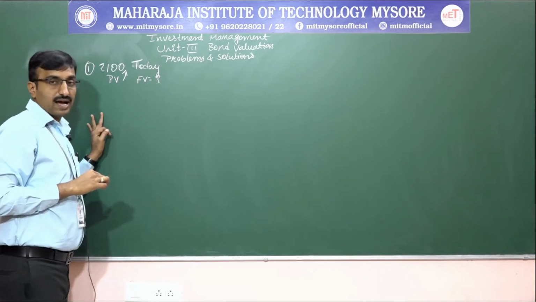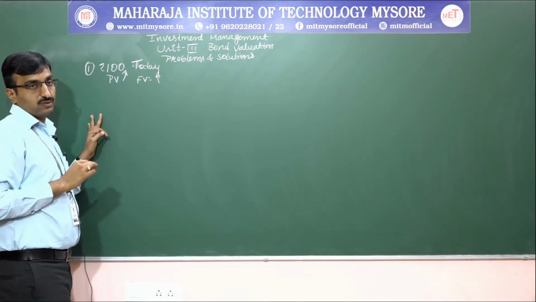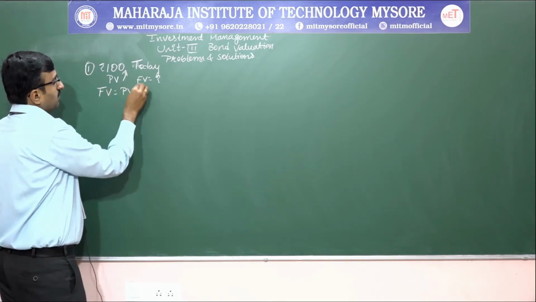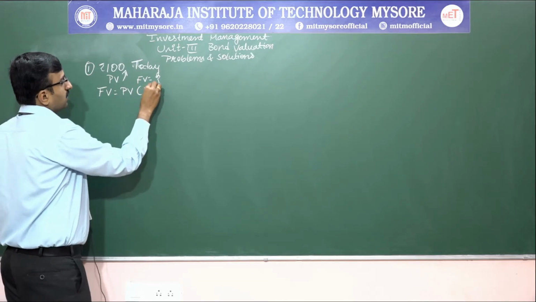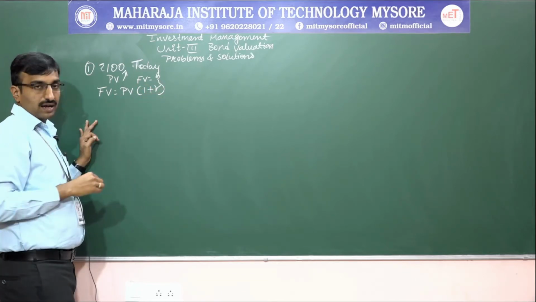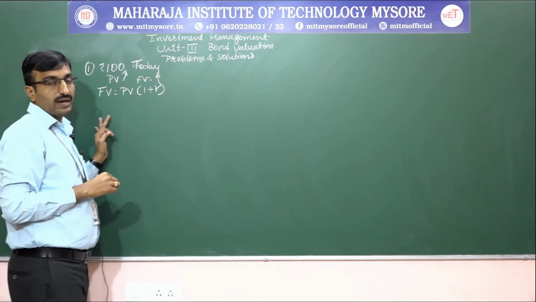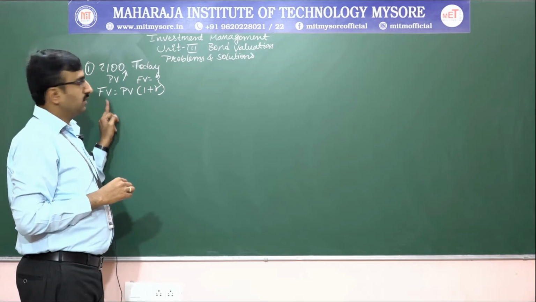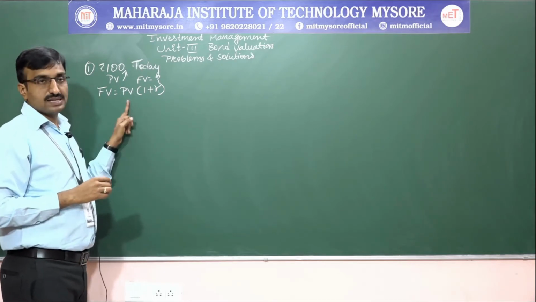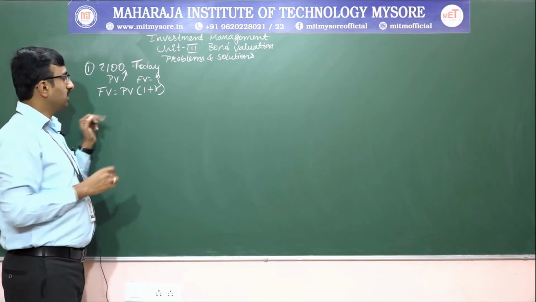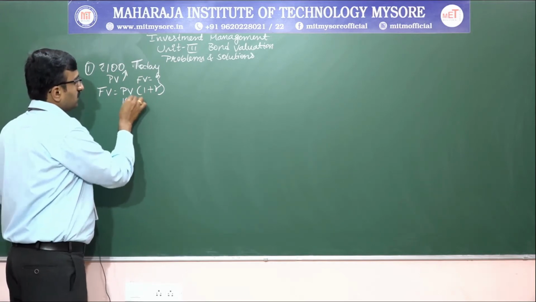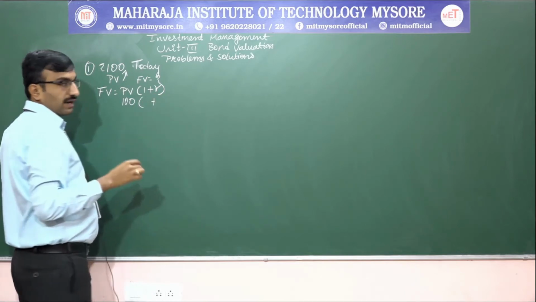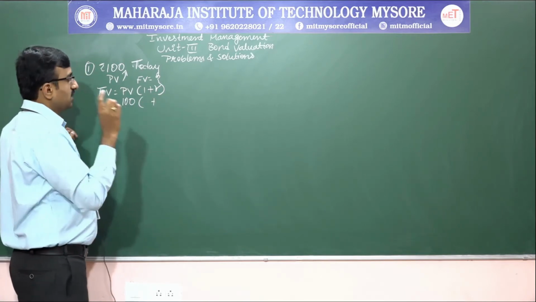Whenever they ask you to calculate the future value, apply the formula: future value is equal to present value into (1 plus R). Here the present value is 100 rupees, and R, the rate of interest, is 6%.